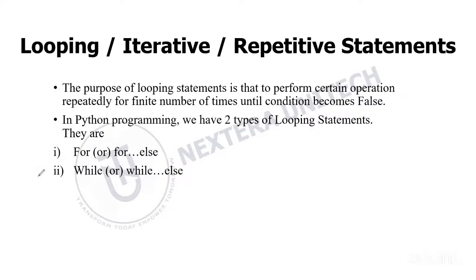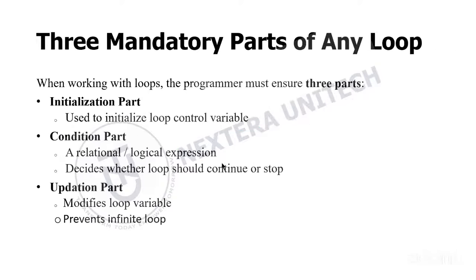Before learning about loops, let's learn what the three mandatory parts of any loop are. When you're working with loops, you should ensure that the loop has three parts. First we have initialization. This part is used to initialize the loop control variable.